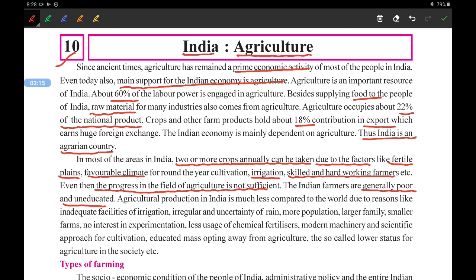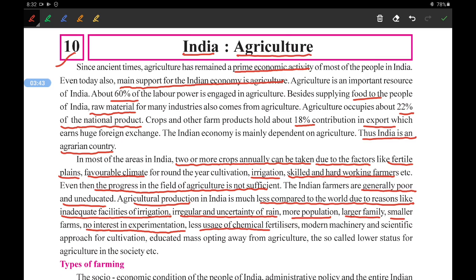Agricultural production in India is much less compared to the world due to reasons like inadequate irrigation facilities, irregular and uncertain rain, more population, large families, and farmers' lack of interest in experimentation. They don't experiment much.